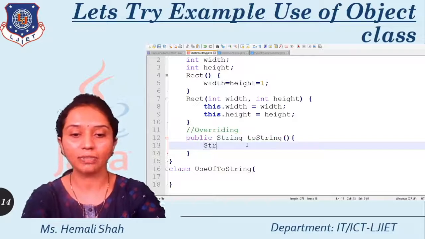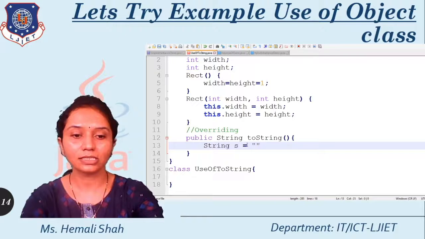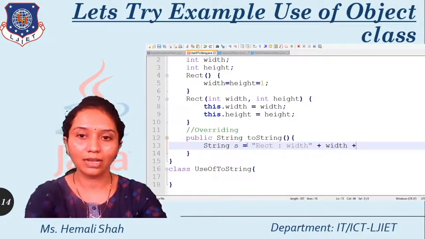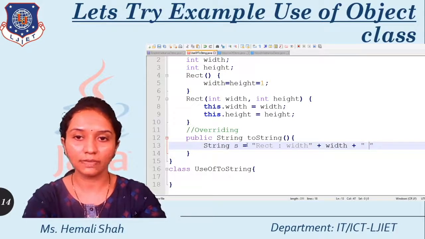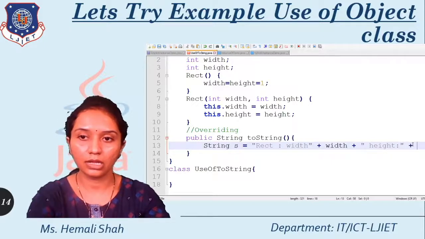Now here I am building one string s for the return value. Inside the string I am creating my class name, and preparing one string by concatenating the data member values with some constant strings, and the height I am using here.